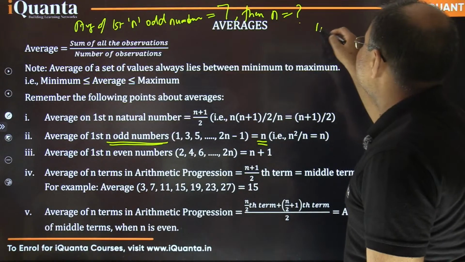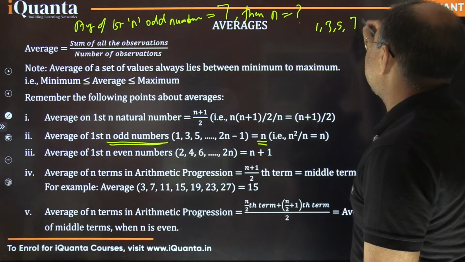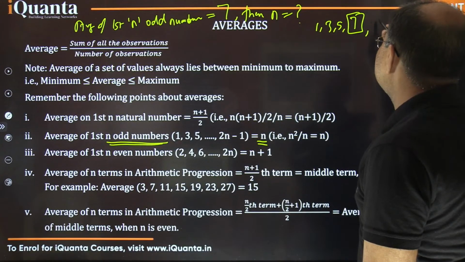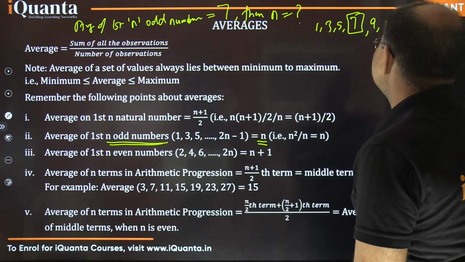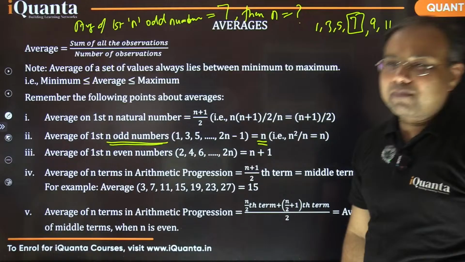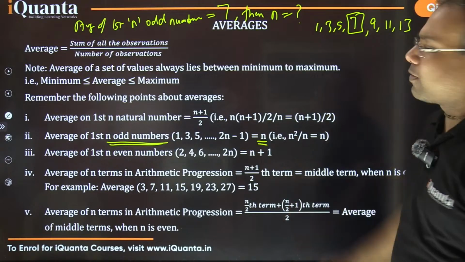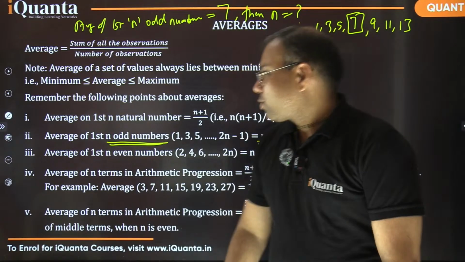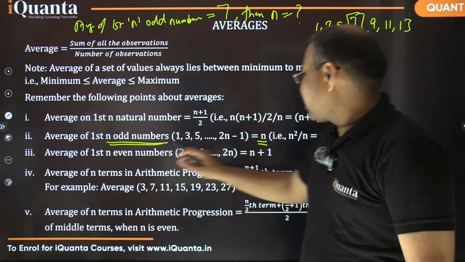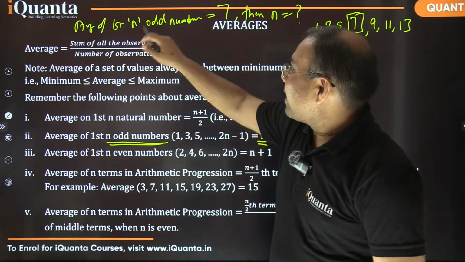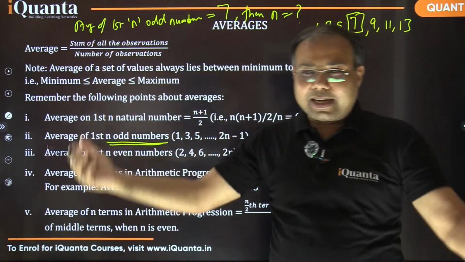So 1, 3, 5, 7 was the average. Then we have 3 more terms, that is 9, 11 and 13. So of course a total of 7 numbers are there and 13 is the largest one. ठीक है ना? So the average of first n odd numbers is n. So if the average is 7, that means n is 7 directly.